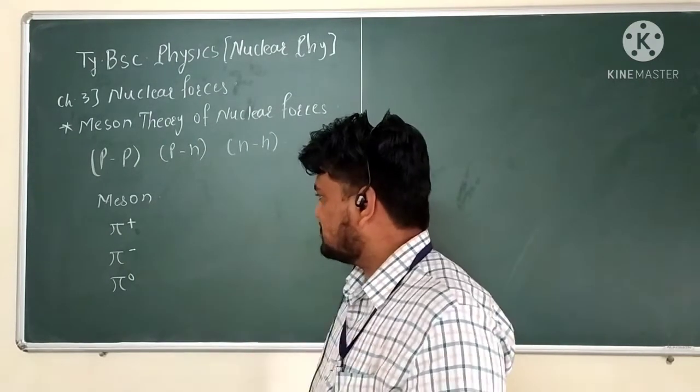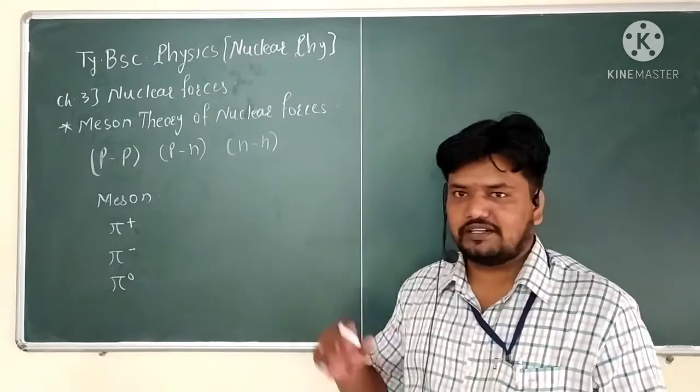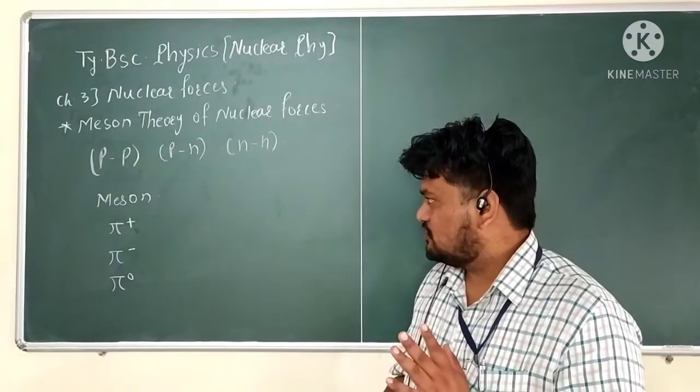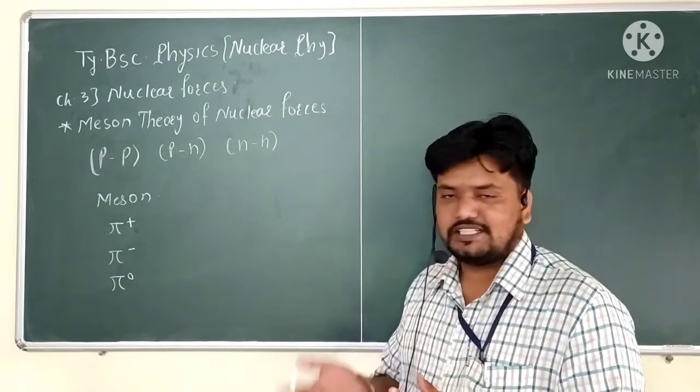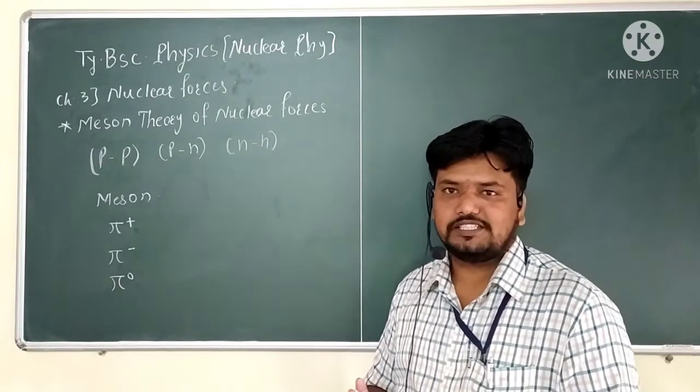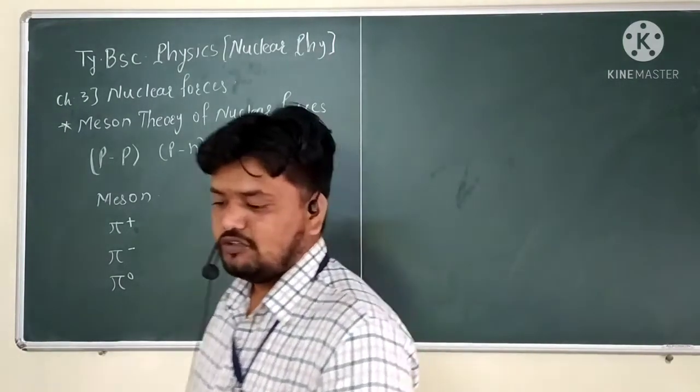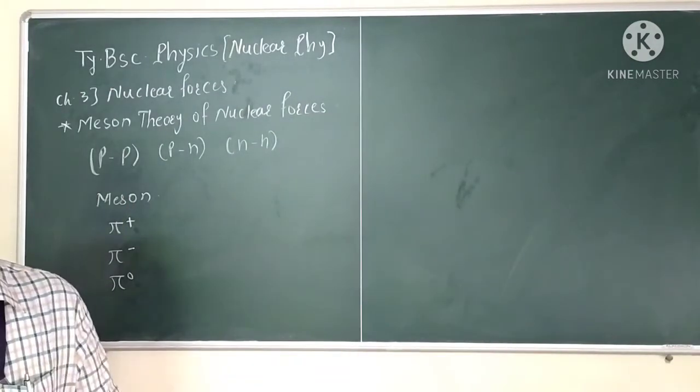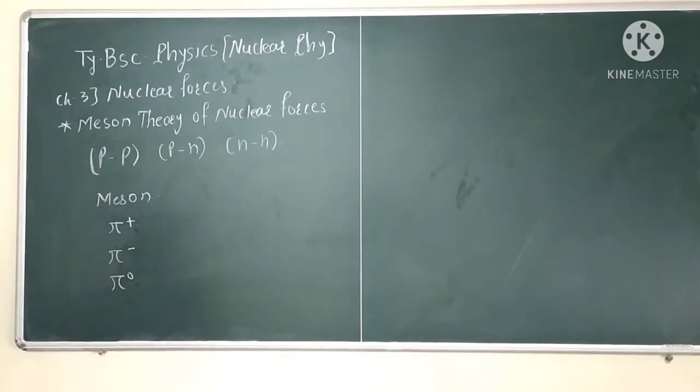If we see the exchange of particles, or the reaction of these particles, what reaction takes place? We want to see this type of reaction, and that is the exchange process.